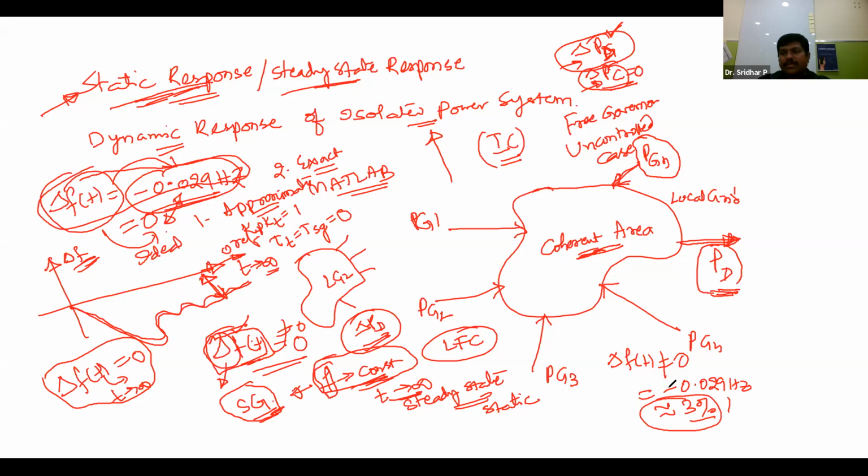In this type of condition, you go back to control theory. In control system theory we have already studied some electronic controllers. Those controllers may give the change in the frequency as 0, so delta f of t may be 0. Such a type of controller you have to check.